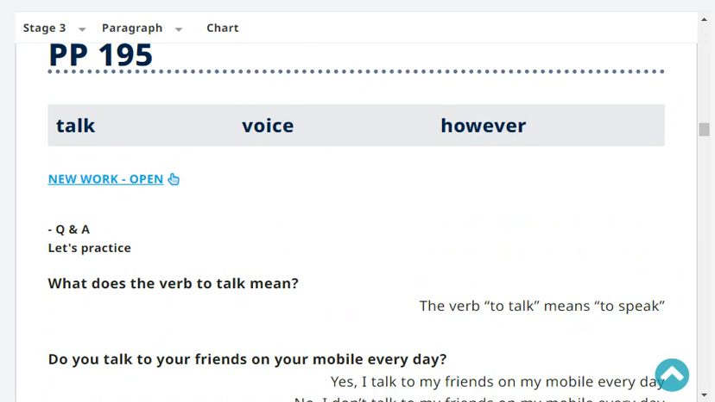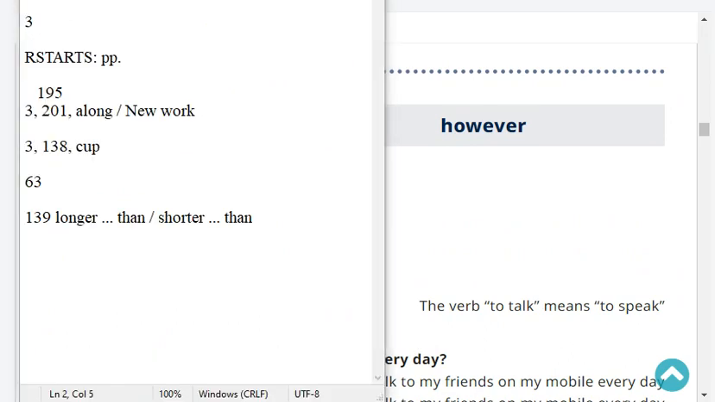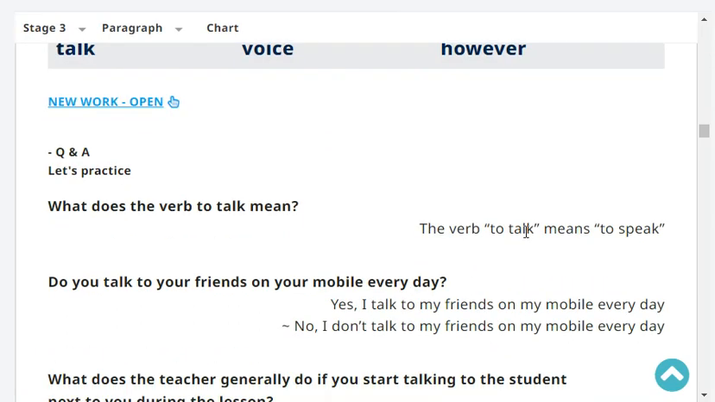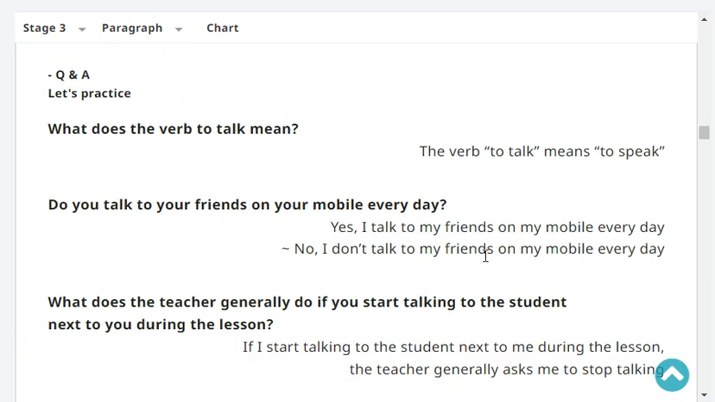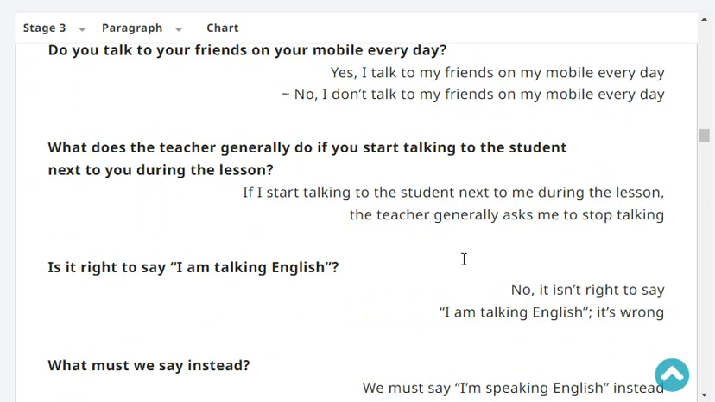What does the verb to talk mean? The verb to talk means to speak. Do you talk to your friends on your mobile every day? Yes or no? No, I don't talk to my friends on my mobile every day.